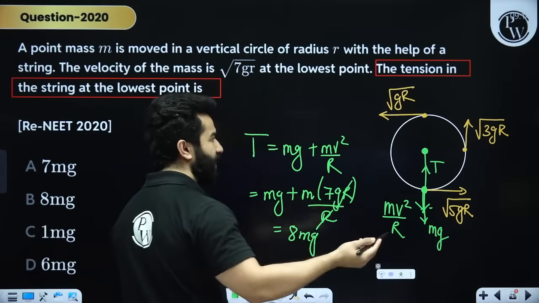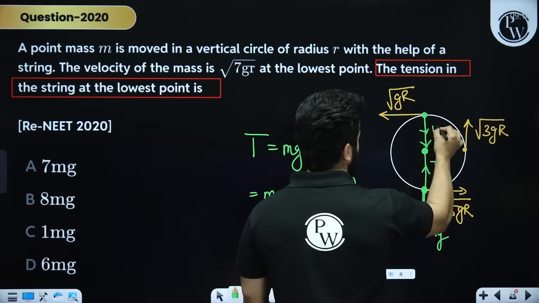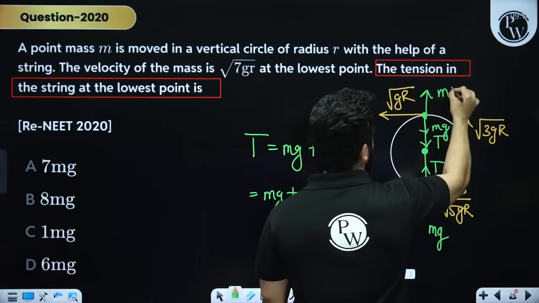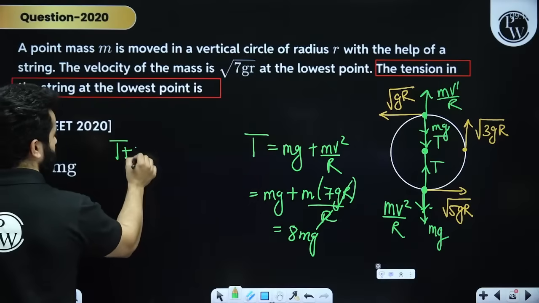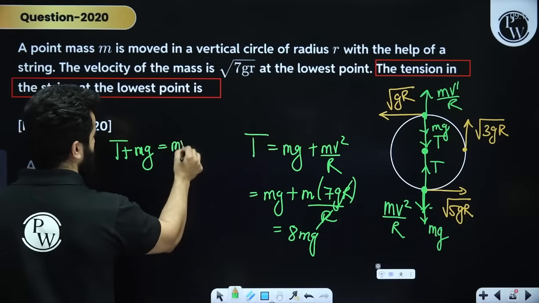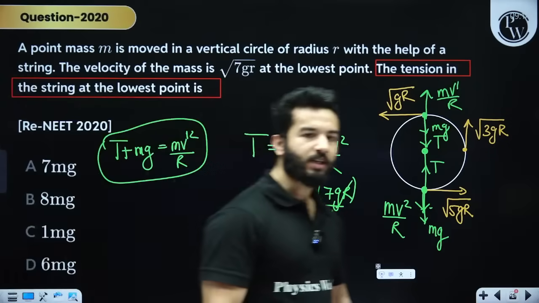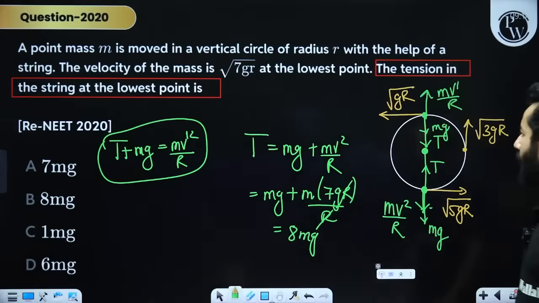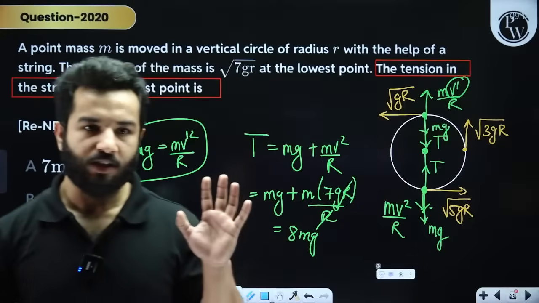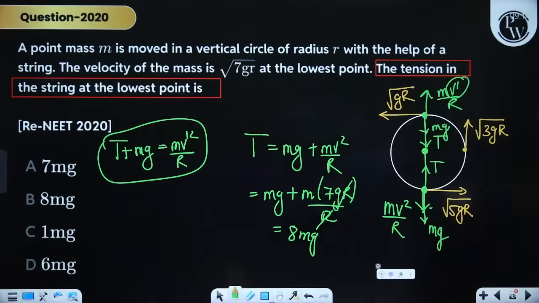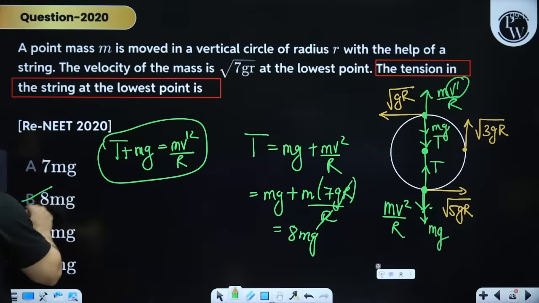Just like this, they can talk about tension at this particular point, right? So this is T, this is mg, and this is going to be mv dash square by r. At this point we write the relation as tension plus mg is equal to mv dash square by r. And suppose they are saying we need to find out this v dash, then use conservation of mechanical energy. Clear? So the answer for this one was 8mg.